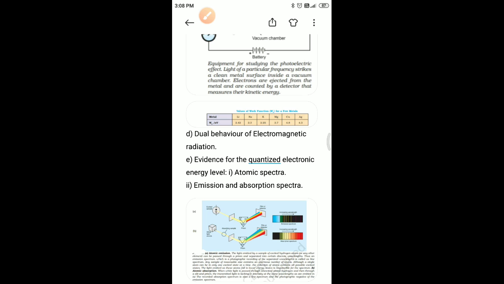So we get the energy of 1 mole of photons as 3.99 × 10^5 joule per mole. Now we have to calculate the minimum energy needed to remove 1 mole of electrons from the sodium.